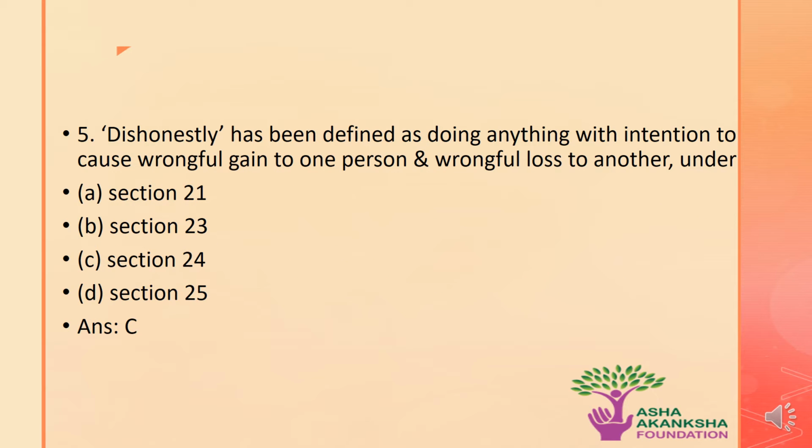The next question is: dishonestly has been defined as doing anything with the intention to cause wrongful gain to one person and wrongful loss to another under which of the following sections? The options are A. Section 21, B. Section 23, C. Section 24, or D. Section 25. The correct answer to this question is option C, that is dishonestly has been defined under Section 24 as doing anything with the intention to cause wrongful gain to one person and wrongful loss to another.